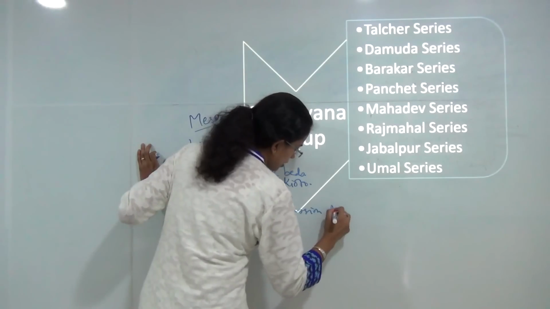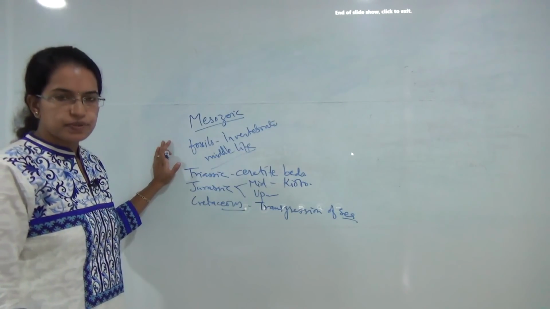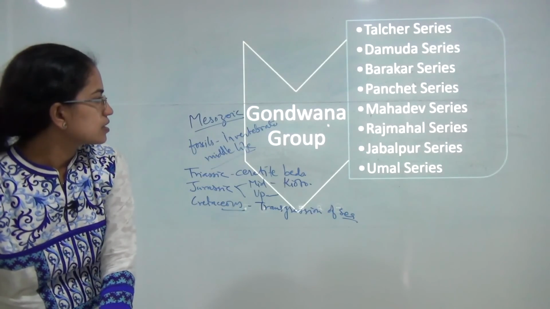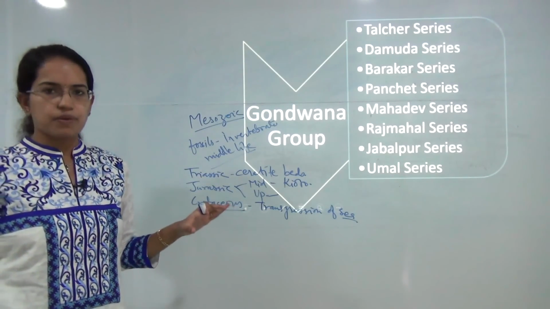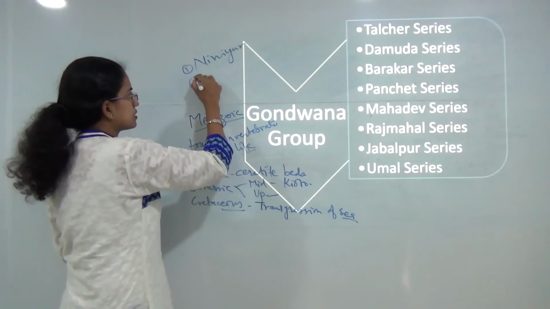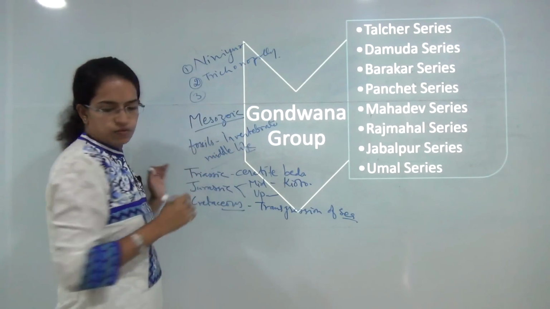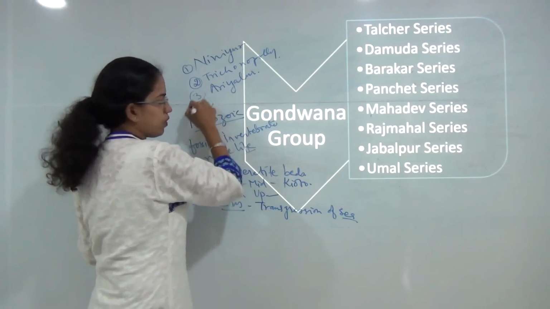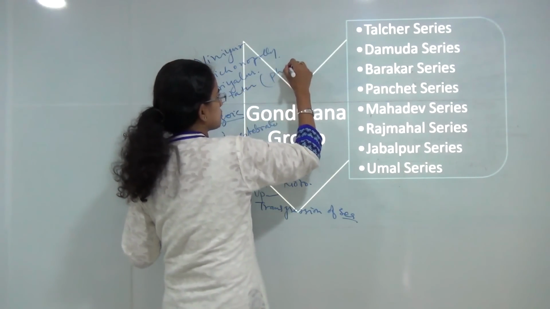Now this Mesozoic spread not only in the northern regions, but also in the southern regions. In the southern region, four regions were demarcated. That was Niniyur. The next was Trichinopoly. The third was Ariyalur. And the fourth was Uttatur. This was known for its phosphate deposits.